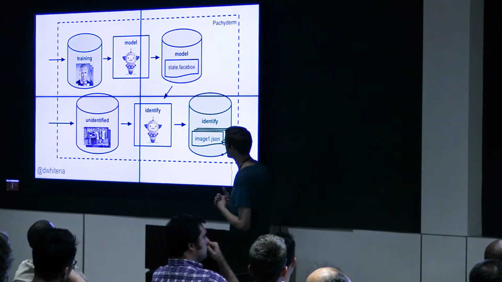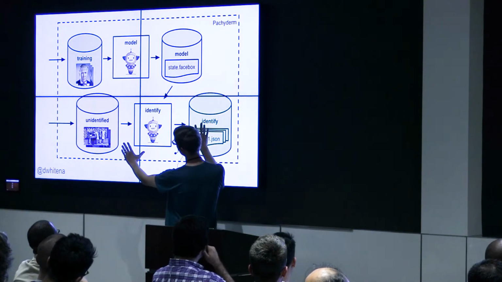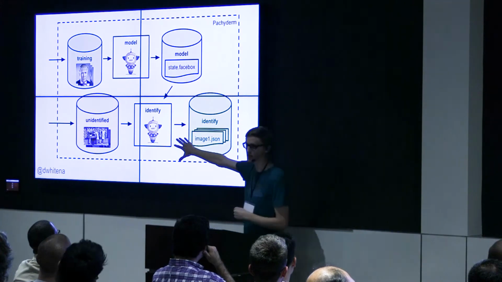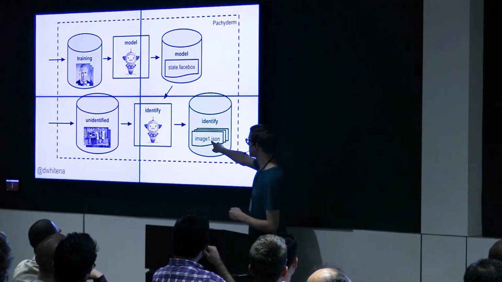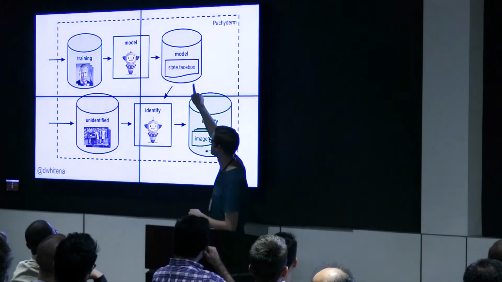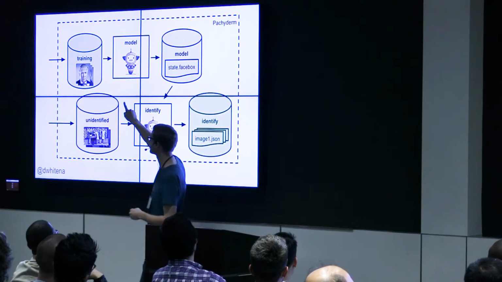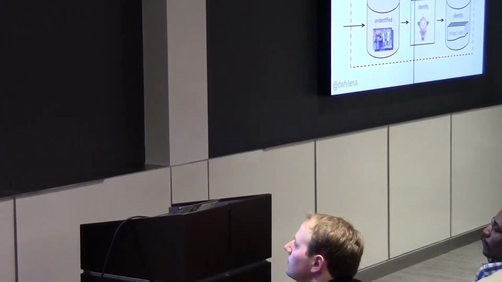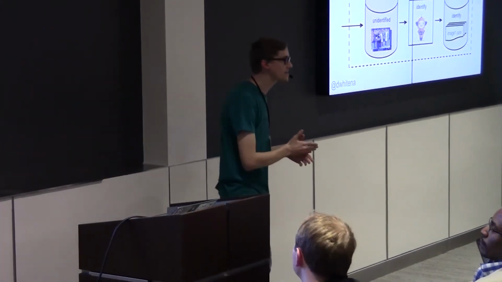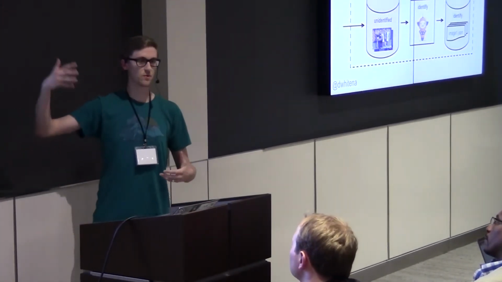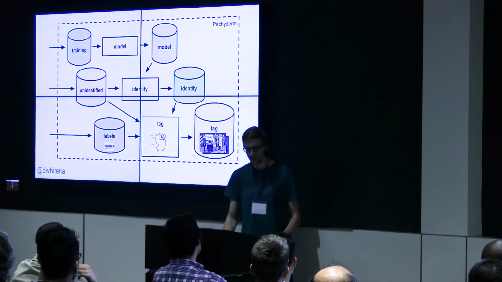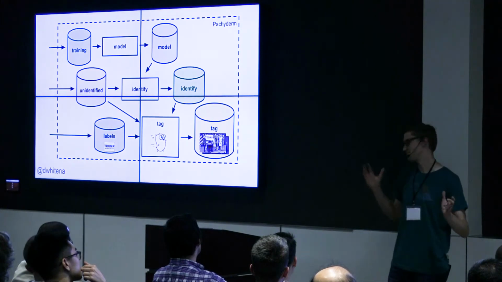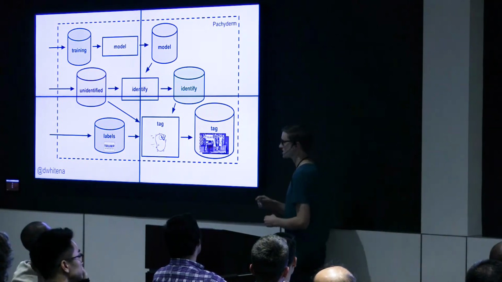Because I have this pipeline set up in this way, and because each one of these repositories is versioned, I can do things like say, this result resulted from this particular image, which was trained with this particular set of faces, right? So at any point in time, I know exactly the provenance of my results. And as I update the data, as I run my pipeline more times, I know I have complete reproducibility over this.